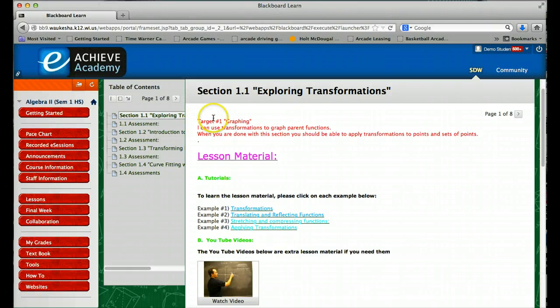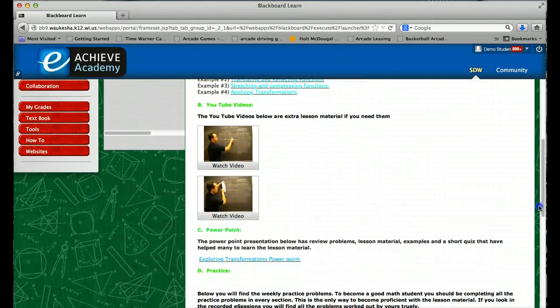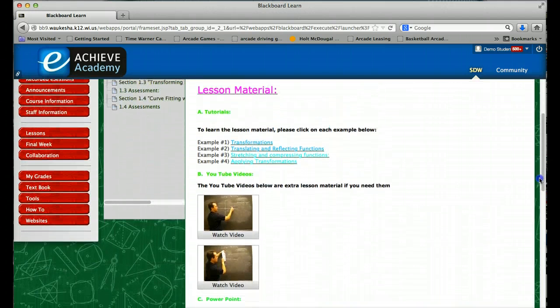At the top, you will see what target we're working on. So in section 1.1, we're working on a graphing target: I can use transformations to graph parent functions. When you're done with this section, you should be able to apply transformations to points and sets of points. All of this stuff below there is the lesson material that you can learn the material from.